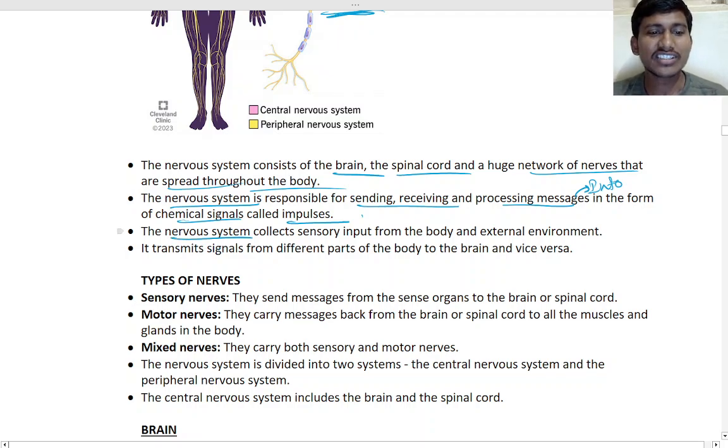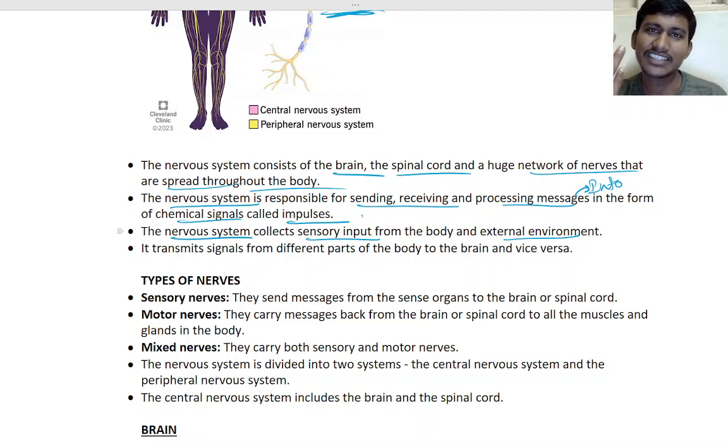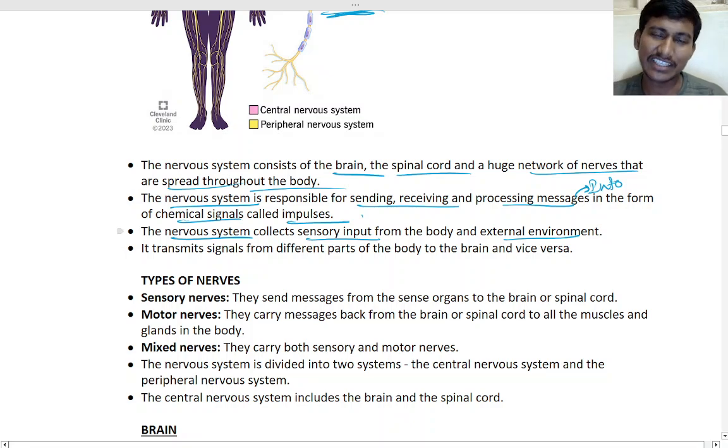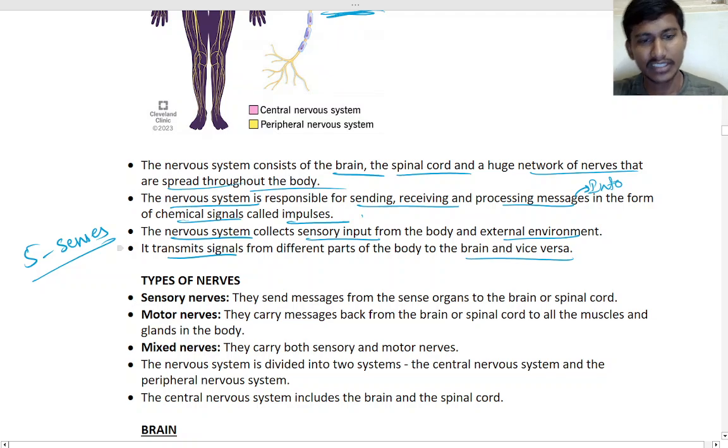So the nervous system collects sensory input from the body and the external environment. You sense the heat, you sense the cold. You feel it, that is sensory input. Or you taste it, or you smell it, that is sensory input. You know the five senses. The nervous system transmits signals from different parts of the body to the brain and vice versa.